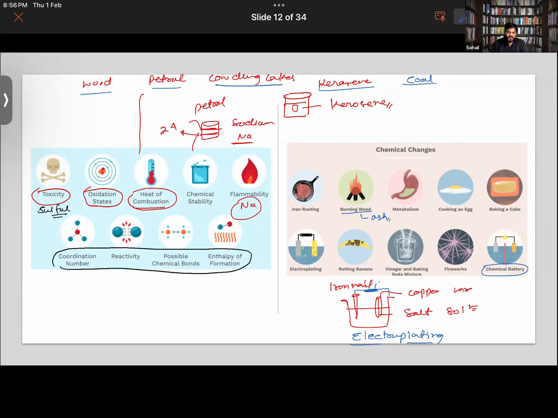When new substances are formed, either heat will be radiated or heat will be absorbed. So that is also an indication of chemical change. If a sound is produced, that can also be an example of chemical change. If the color of the substance changes,